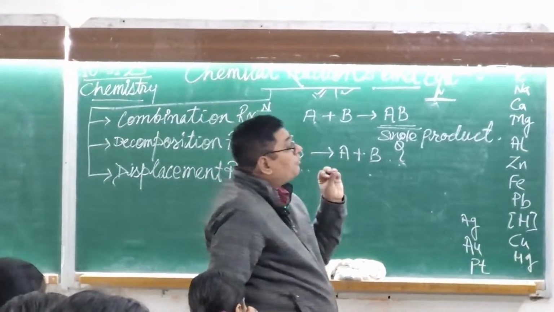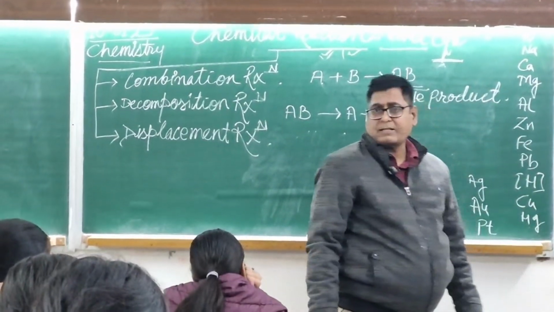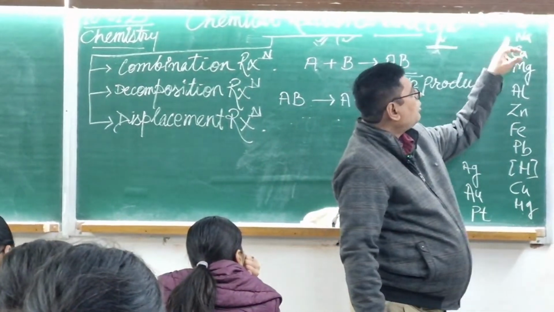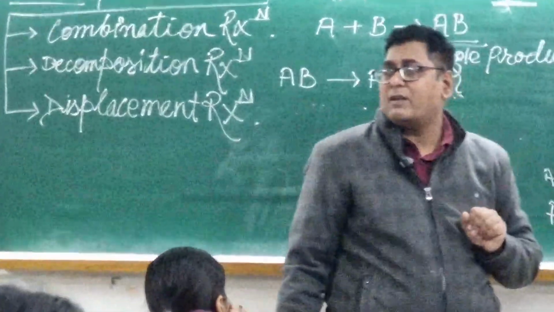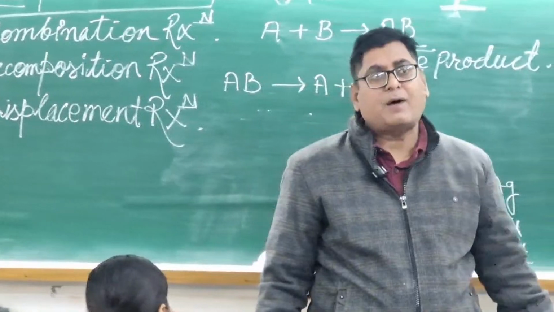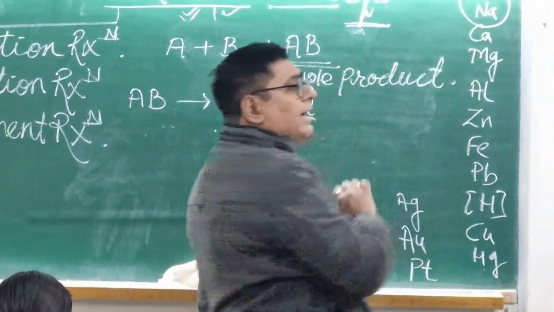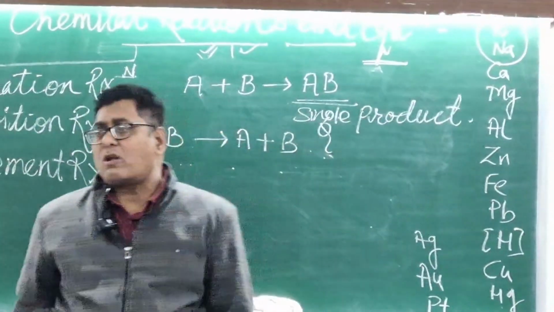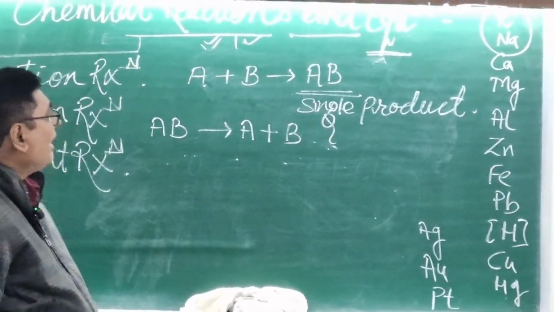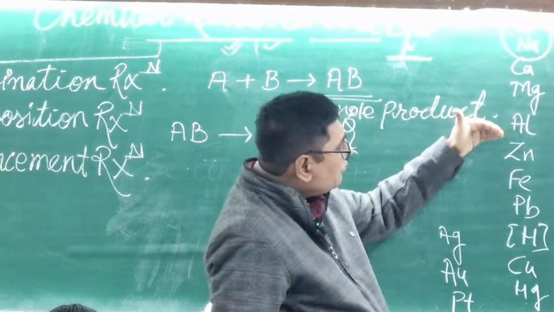Here the most reactive metal is K, potassium. After that comes sodium, the second most reactive metal. They are both highly reactive and will react with the moisture of the air, so they are both kept in kerosene oil. Next here we have calcium, magnesium, aluminium, zinc.